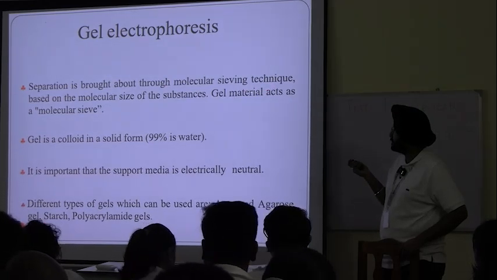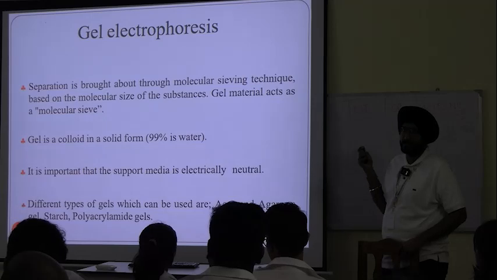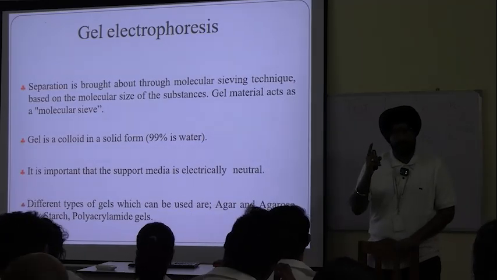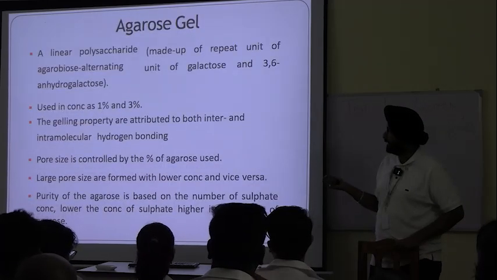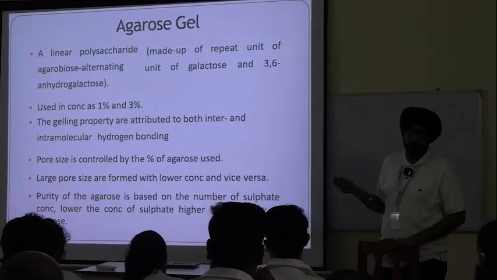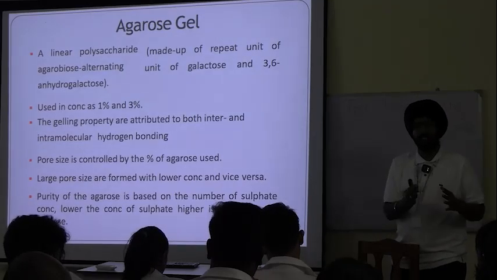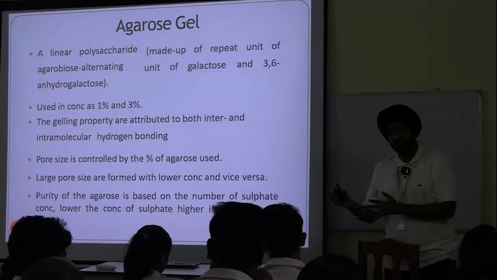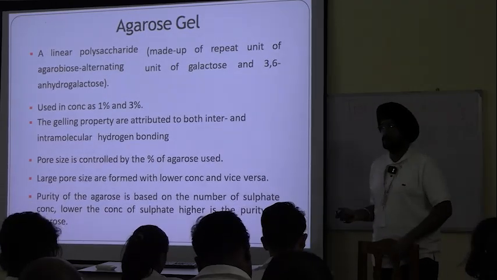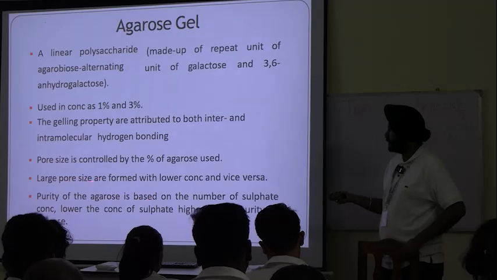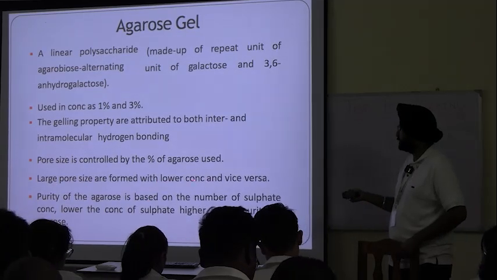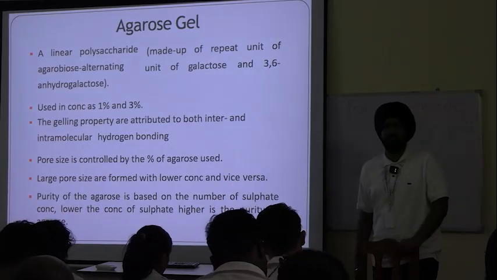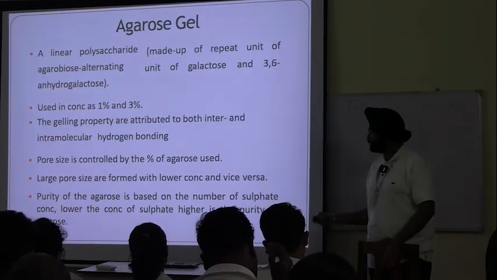Separation is brought about by molecular sieving technique, which means the pore size is affecting the separation. That is why 1% and 3% are very important. If you want separation to a certain extent, we use 1% solution. If you want separation of a different extent, we use 3% solution. Both will give you different results. Large pore size is formed with lower concentration and vice versa. Higher concentration will give you small pore size.